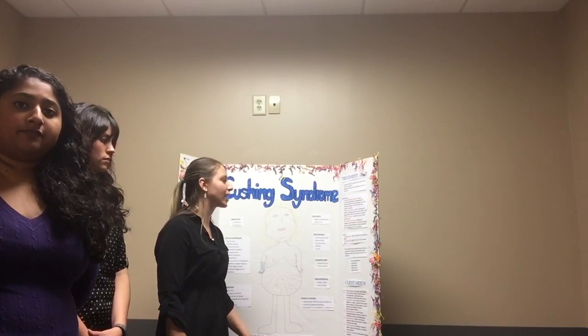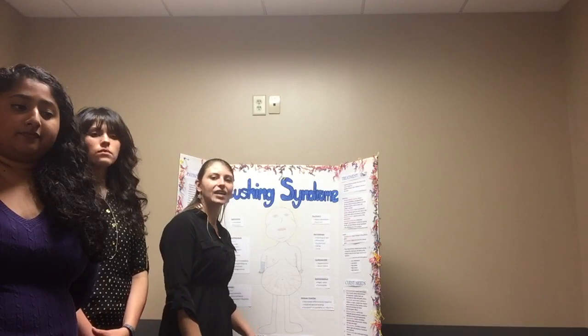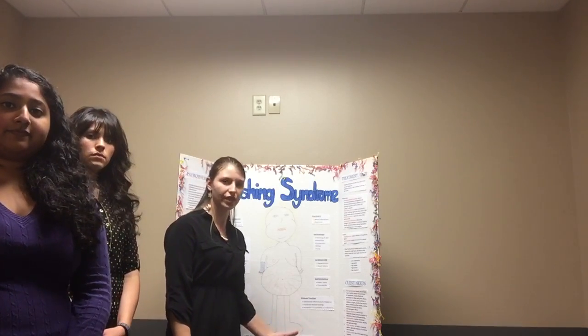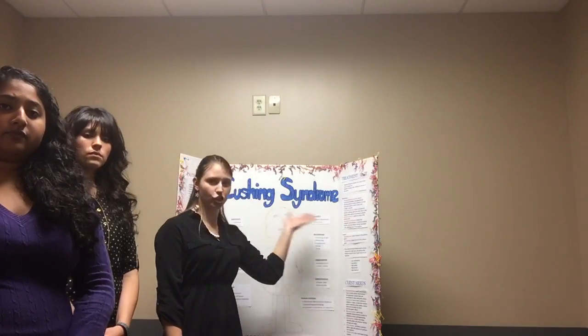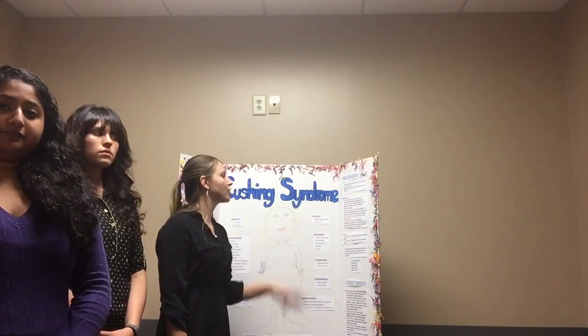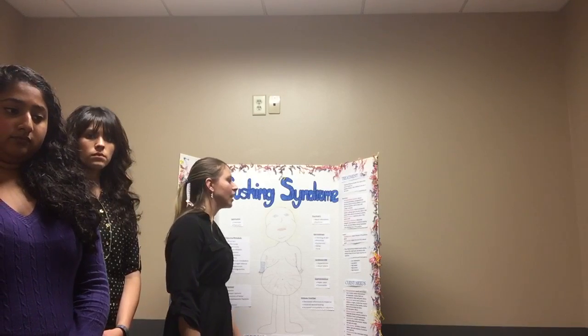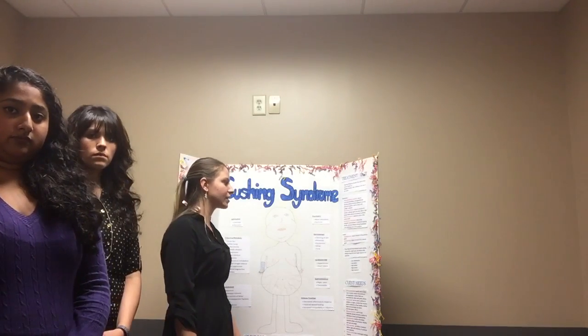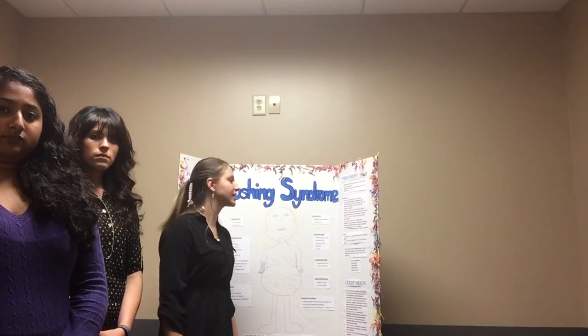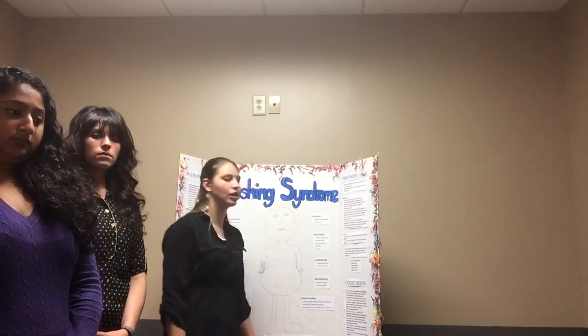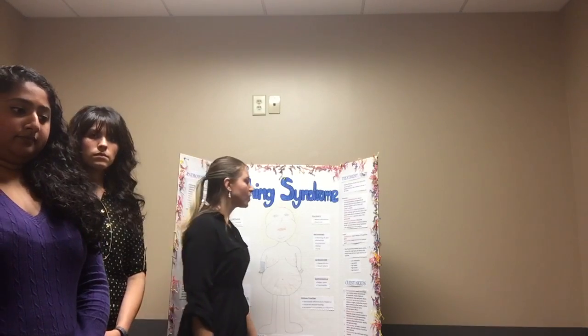Mitotane suppresses the action of the adrenal cortex, and if you remember from Caroline talking earlier, the adrenal cortex is where cortisol is released, and that's why we're having this Cushing syndrome to begin with. So the mitotane will suppress the action of the adrenal cortex, which will not release the cortisol. And then spironolactone is an aldosterone antagonist. It is a potassium-sparing diuretic, and it's used when bilateral adrenal hyperplasia is the underlying cause of this condition.